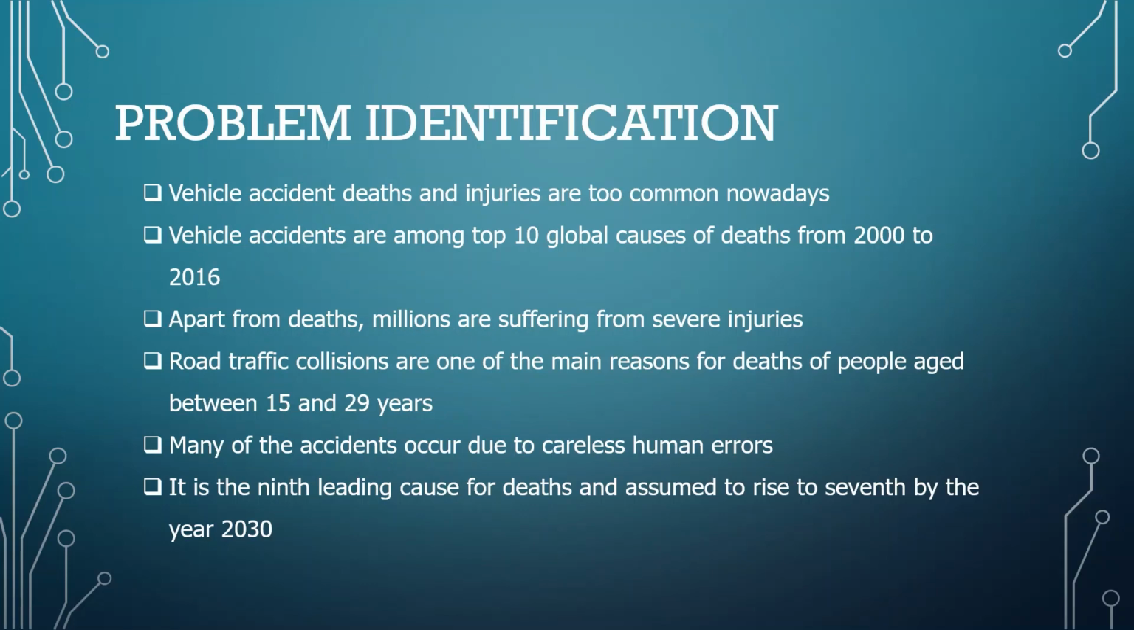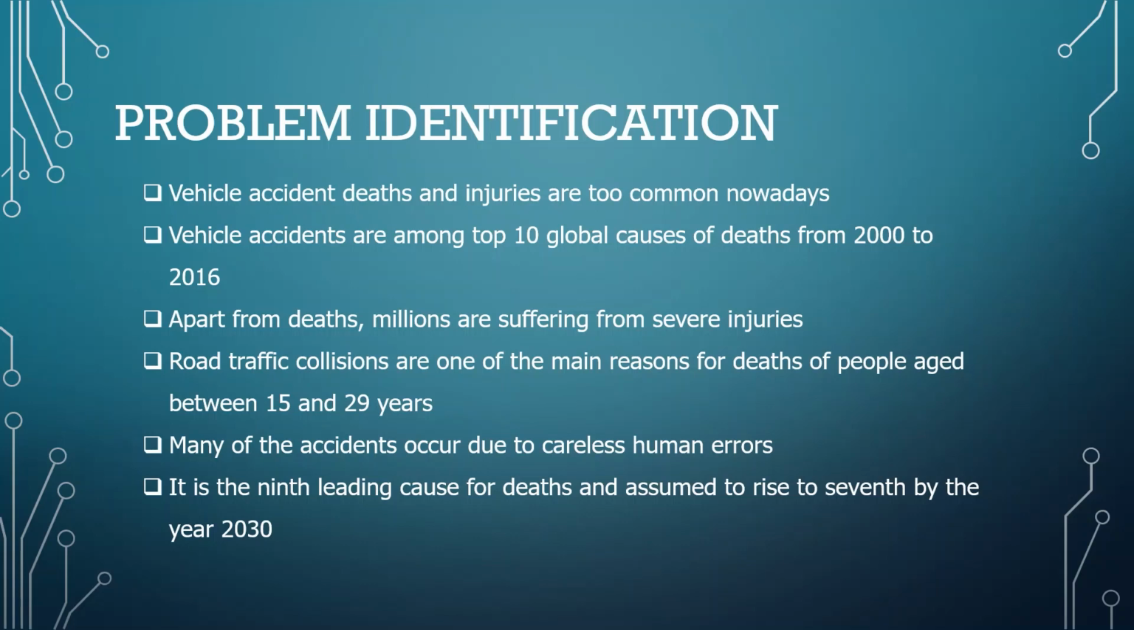Along with the gradual increase of the number of vehicles, the most discussed problem among the society is the traffic congestion caused by it. But apart from that, this has also led to the increase in the number of vehicle accident deaths. Vehicle accident deaths and injuries are too common nowadays. Vehicle accidents are among top 10 global causes of deaths from years 2000 to 2016. Apart from deaths, millions are suffering from severe injuries, spending the rest of their lives with disadvantages.